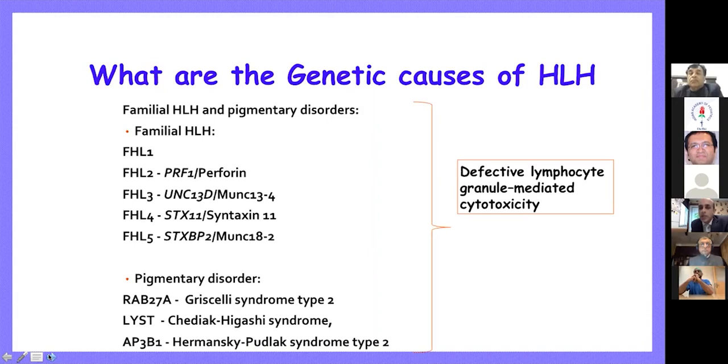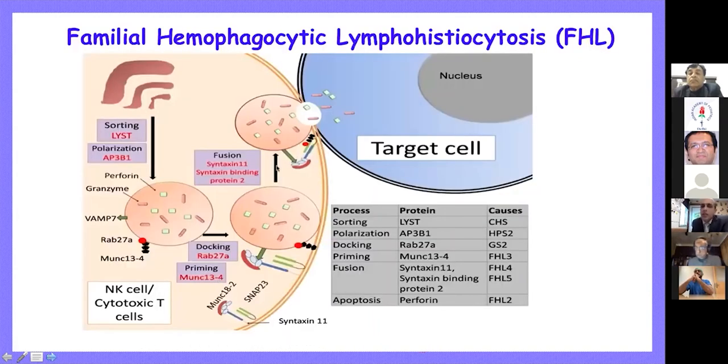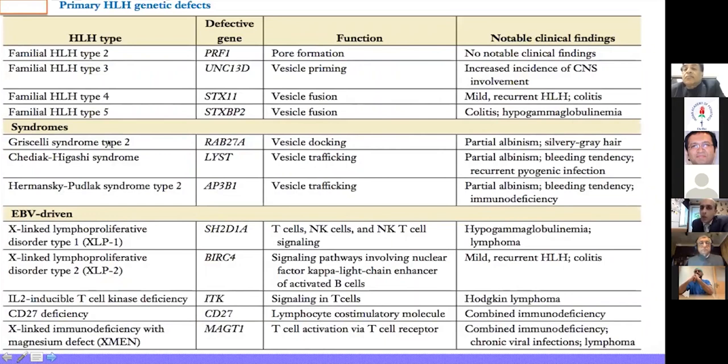So as I said, we have all those steps in the immune system which are required for killing of the virus and killing of the malignant cells or other abnormalities. And if you have a defect in any of these steps, the docking step or the priming step or the fusion step, if there are mutations, they lead to some genetic form of HLH. So the classification can be in this form where you look at the abnormal genes. You can have partial albinism and pigmentary disorders which are triggering HLH.